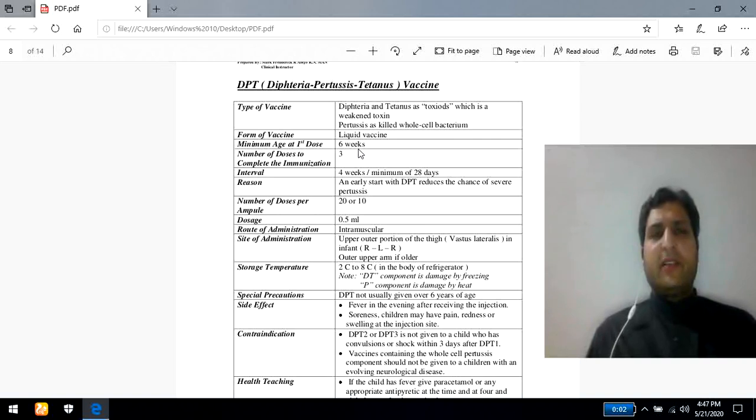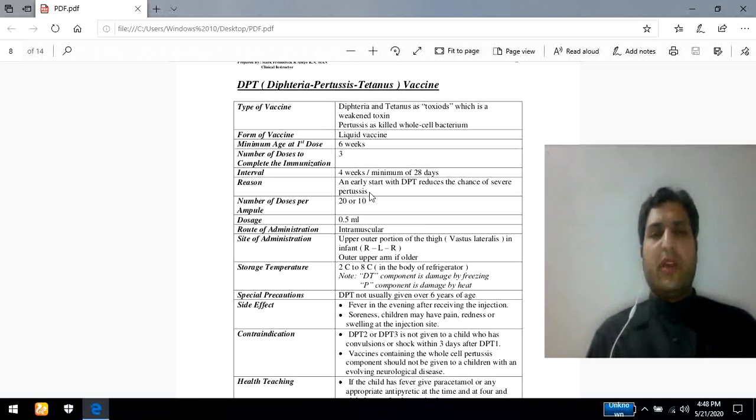Minimum age: once your child becomes 6 weeks old, you should recommend DPT. To complete the DPT immunization, you should recommend 3 doses, with a gap of 4 weeks or a minimum of 28 days. Storage condition is very important, 2 to 8 degrees centigrade, and the total number of doses per ampule is 20 or 10. The quantity we should administer is 0.5 ml, and the route of administration, which is very important, is intramuscular.